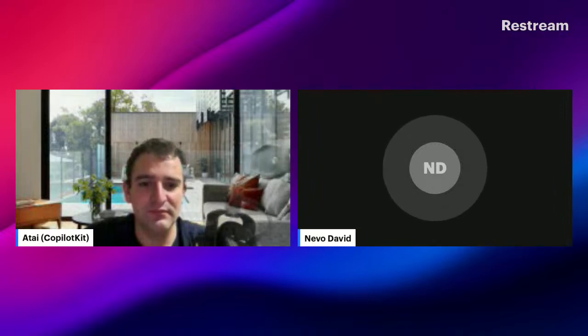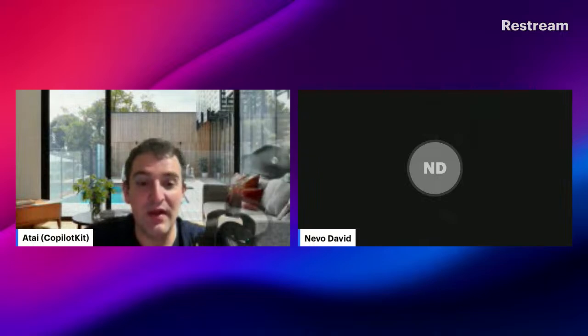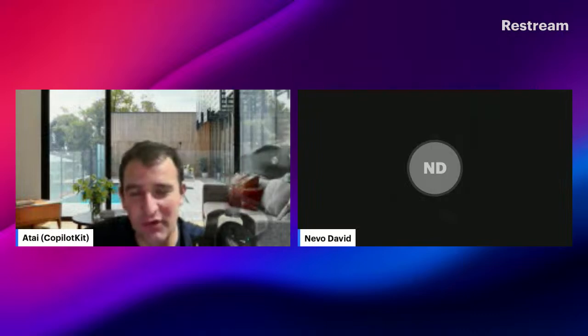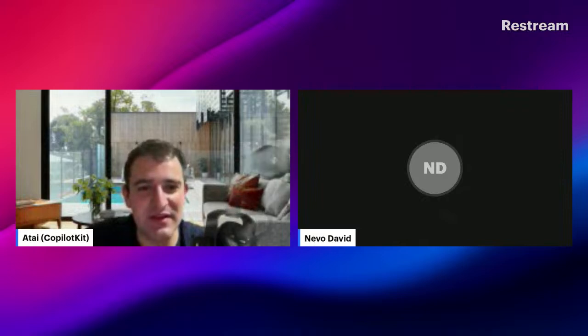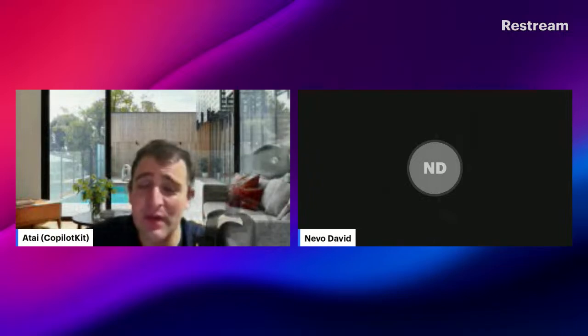Are these features completely free to use? Yes, these features are part of the open source part of CopilotKit. The core of CopilotKit is open source, and everything that is in open source is free to use. And then we have Copilot Cloud, which is a complementary cloud native platform that complements the open source part of CopilotKit. And over there, we also have a freemium, free to start model.